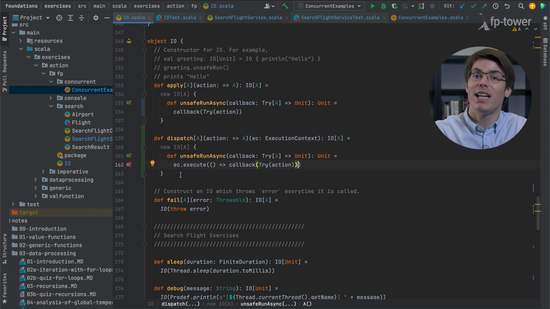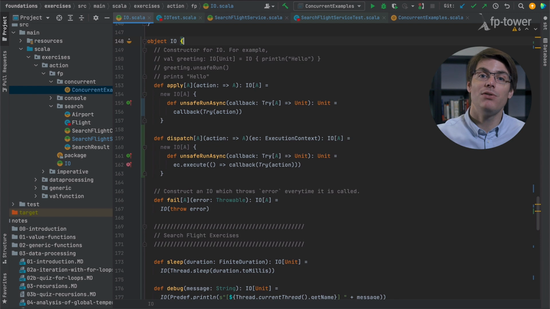However, if we just want to get a glass of water from the kitchen, it doesn't make sense to ask someone else to fetch it. It's going to be much faster for us to do it ourselves. So the same goes with I/O. If we want to fetch data from a third-party service, it probably makes sense to do it in a separate thread. But if we want to calculate the size of a list, it's probably better to do it in the current thread.